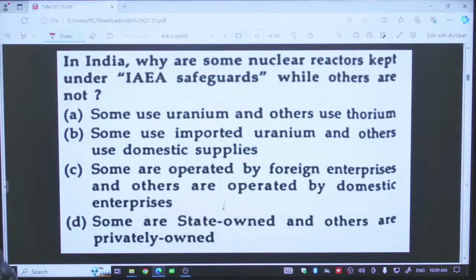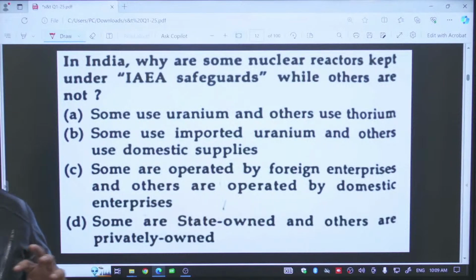Because of this present situation, we have two different types of civil nuclear power plants. One which runs on imported nuclear fuel. Those power plants are under the IAEA safeguards. But the other category of nuclear power plants, which use our domestic nuclear fuel, are not under IAEA safeguards, because we are not using imported fuel. So we are not required to give any justification for that.